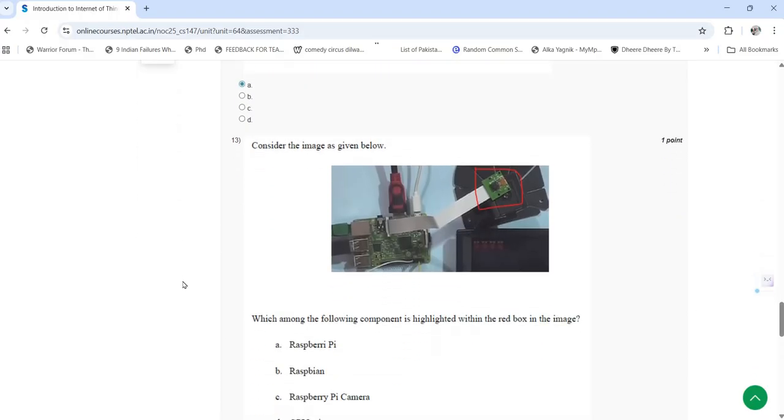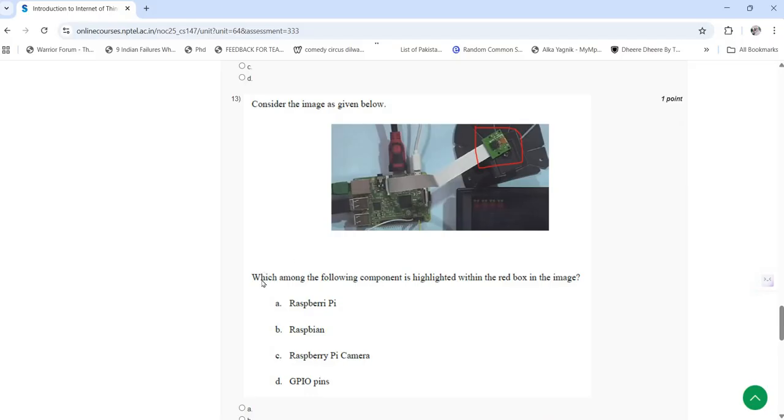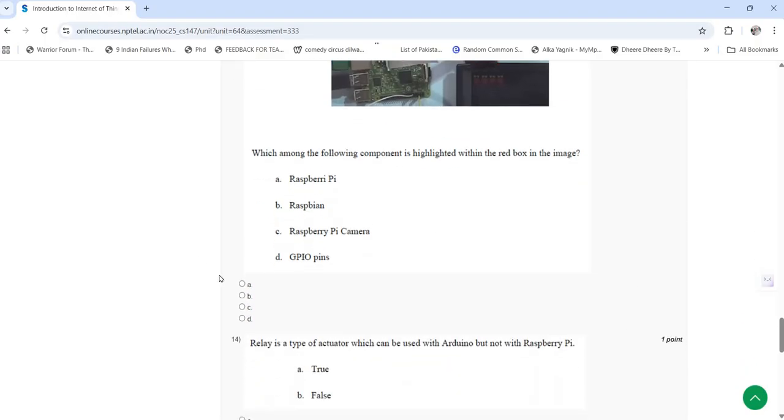In 13th question you are given an image. So the question is which among the following component is highlighted within the red box in the image? So what is this image? You have to find out. It is a Raspberry Pi camera, that is option C.